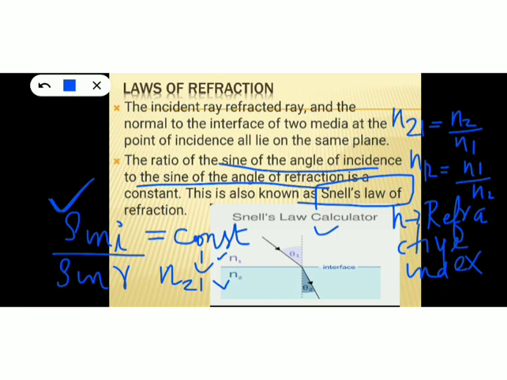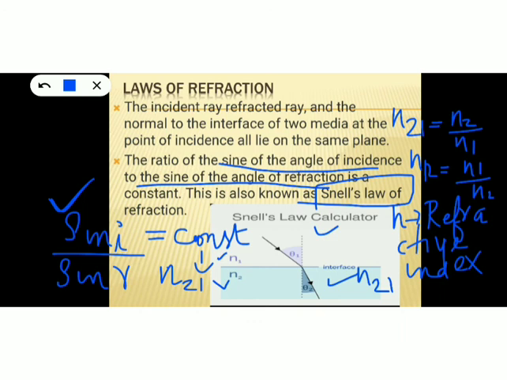The light ray bends and enters into the second medium. So in whichever medium the bending has occurred, we find the refractive index of that medium. Here bending has occurred in the second medium, so we obtain the refractive index of the second medium with respect to the first medium.